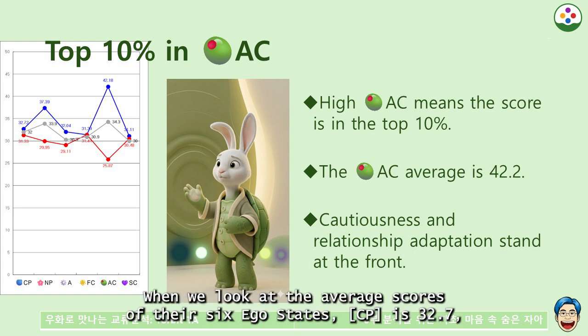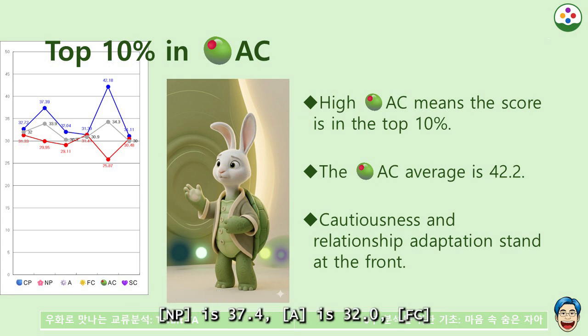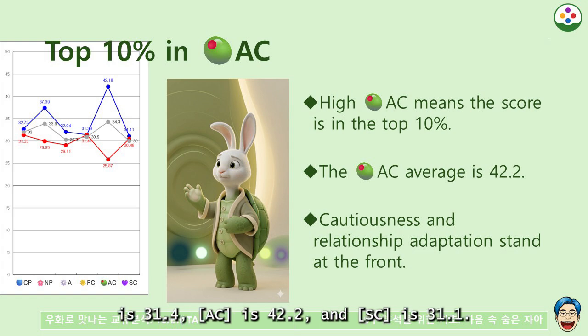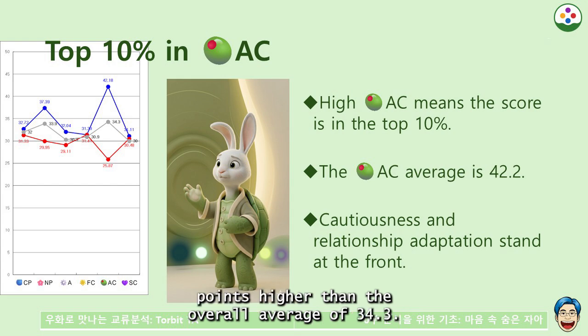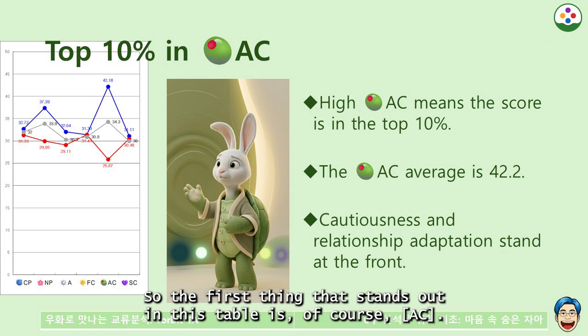When we look at the average scores of their 6 ego states, CPE is 32.7, NP is 37.4, A is 32.0, FC is 31.4, AC is 42.2, and SC is 31.1. Compared with the overall average, AC is 7.9 points higher than the overall average of 34.3. So the first thing that stands out in this table is, of course, AC.